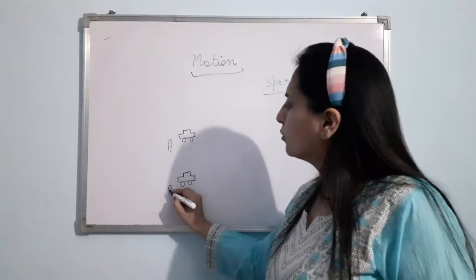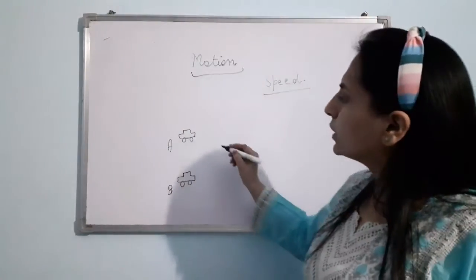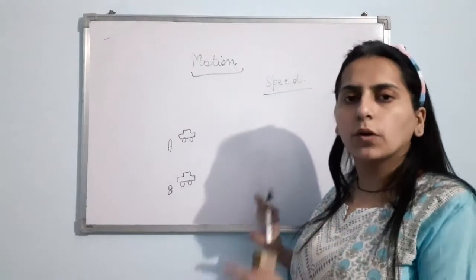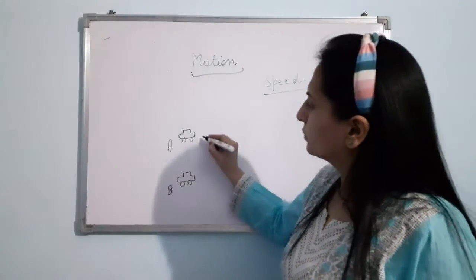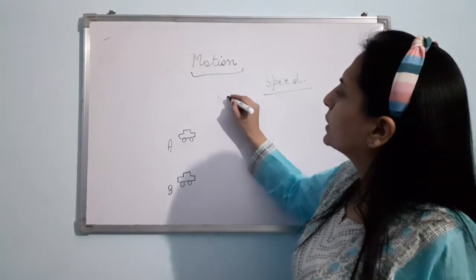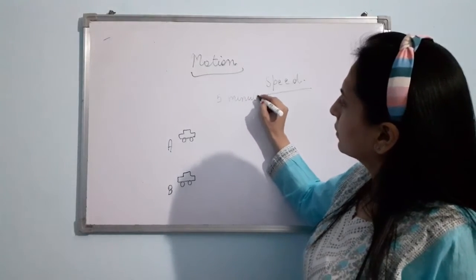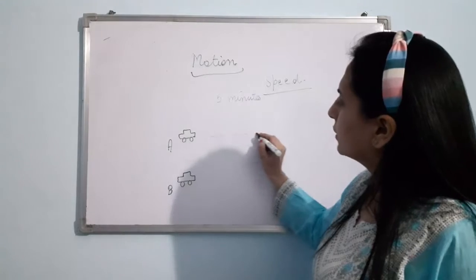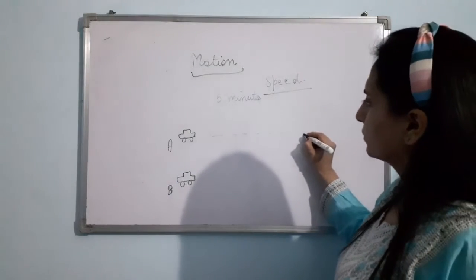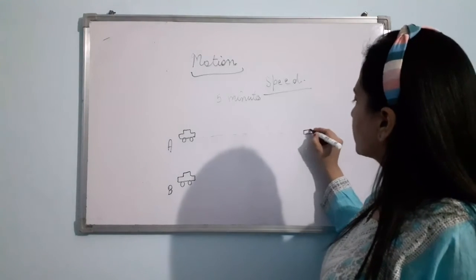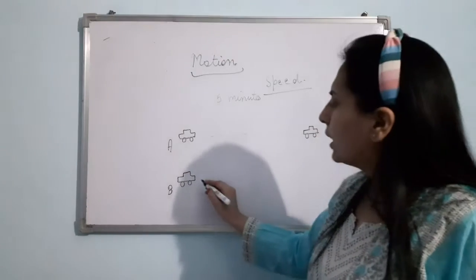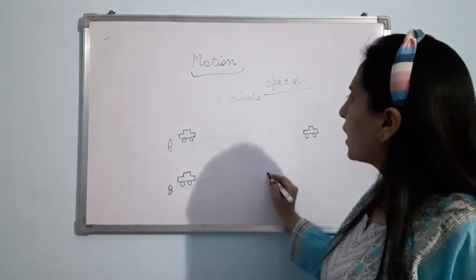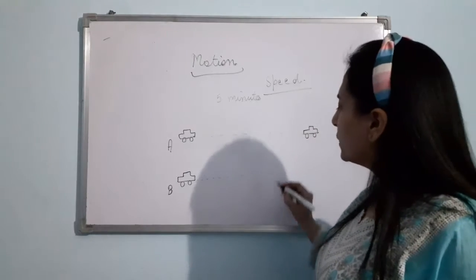Now here I have drawn car B. Now they are moving on the same road, along a straight path. Clear? Now just see. Suppose after 5 minutes, car A reaches here. After 5 minutes, car A reaches here. And after the same interval of time, after 5 minutes, car B reaches here.